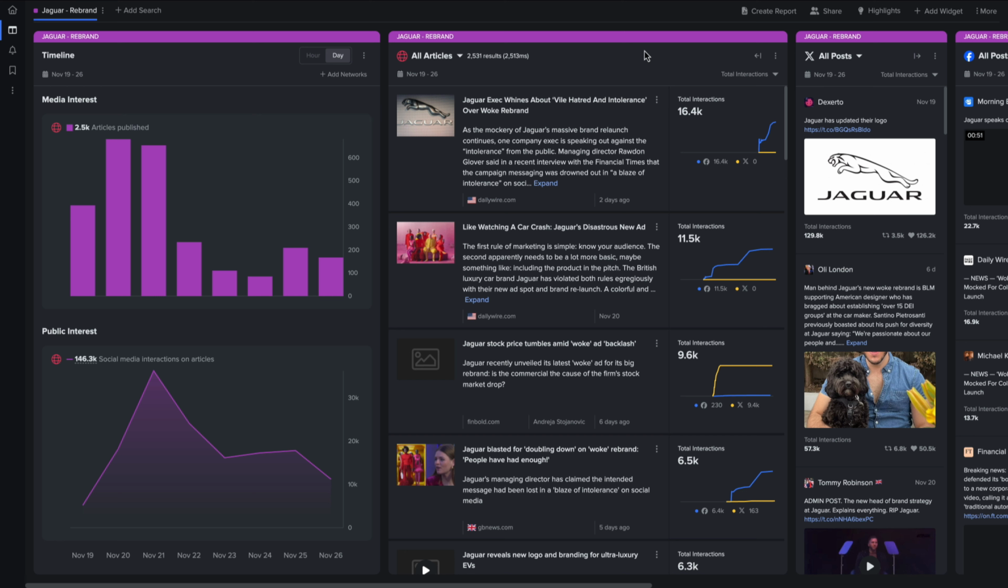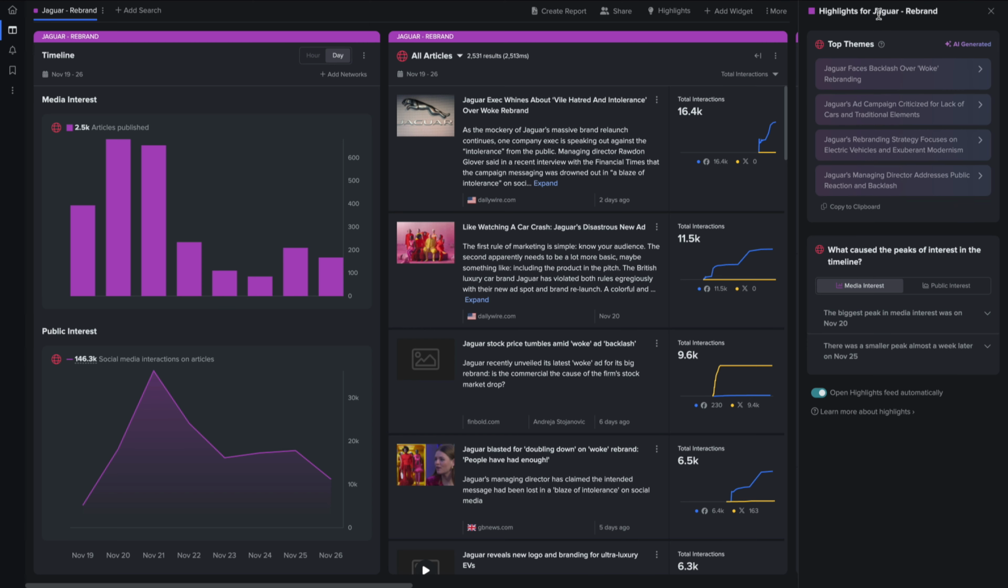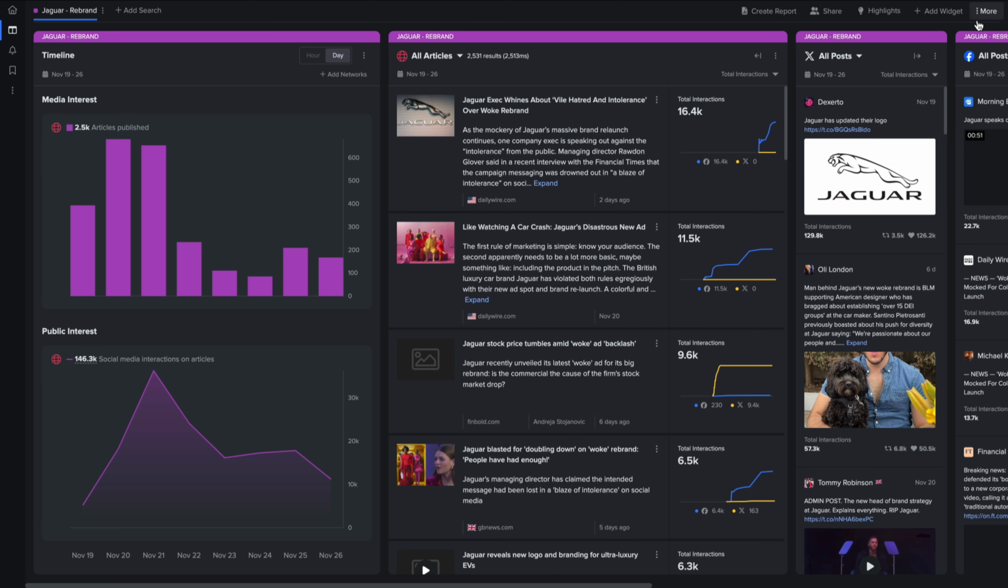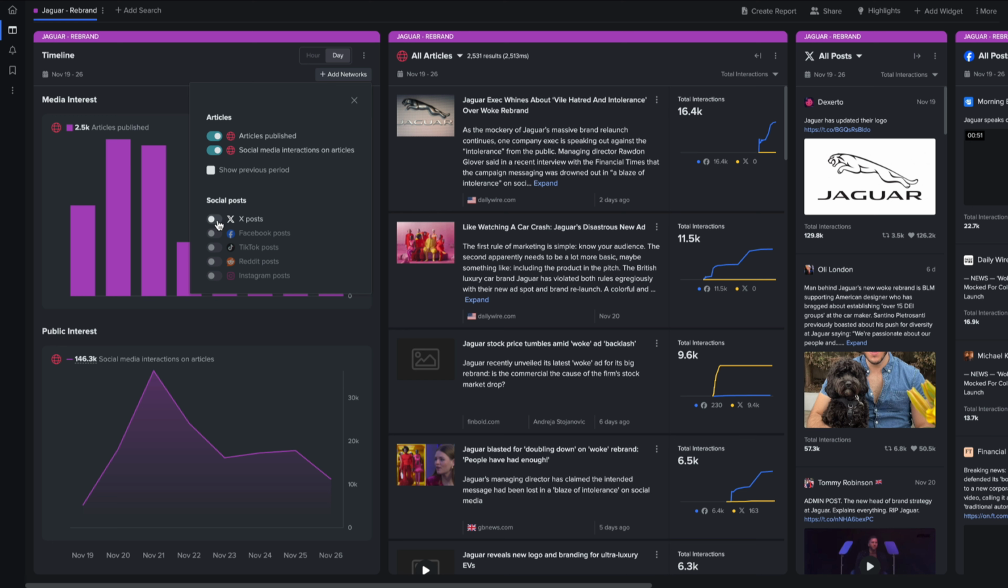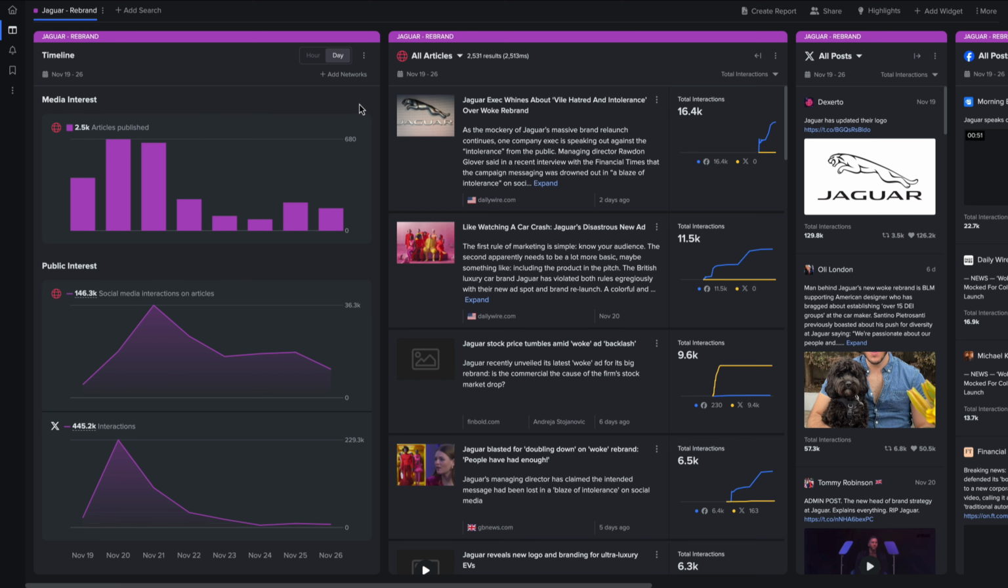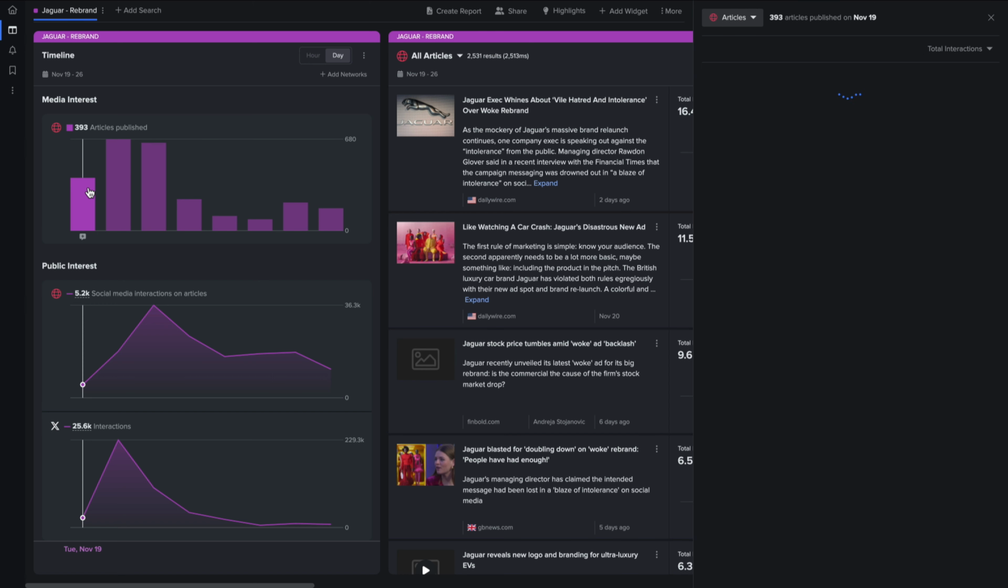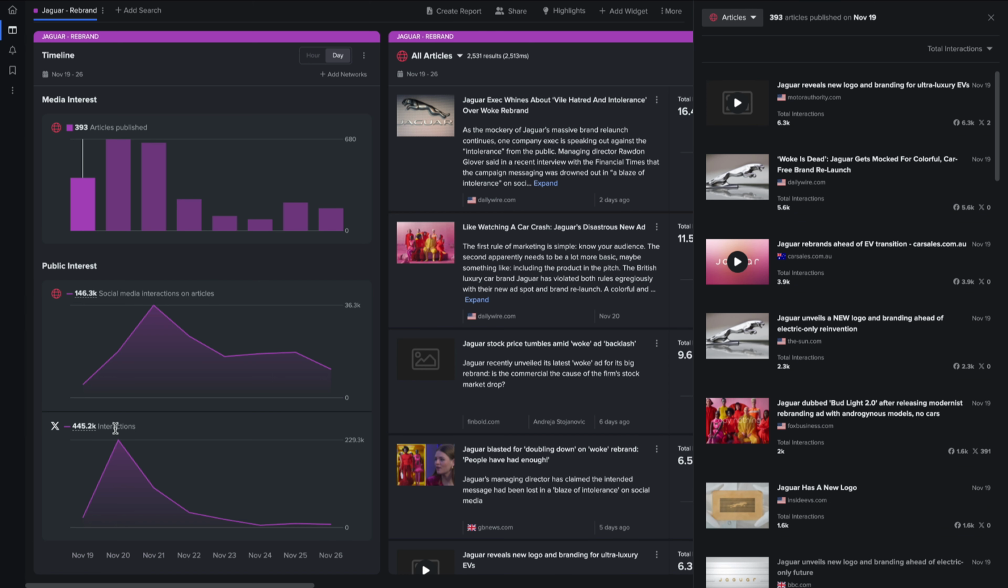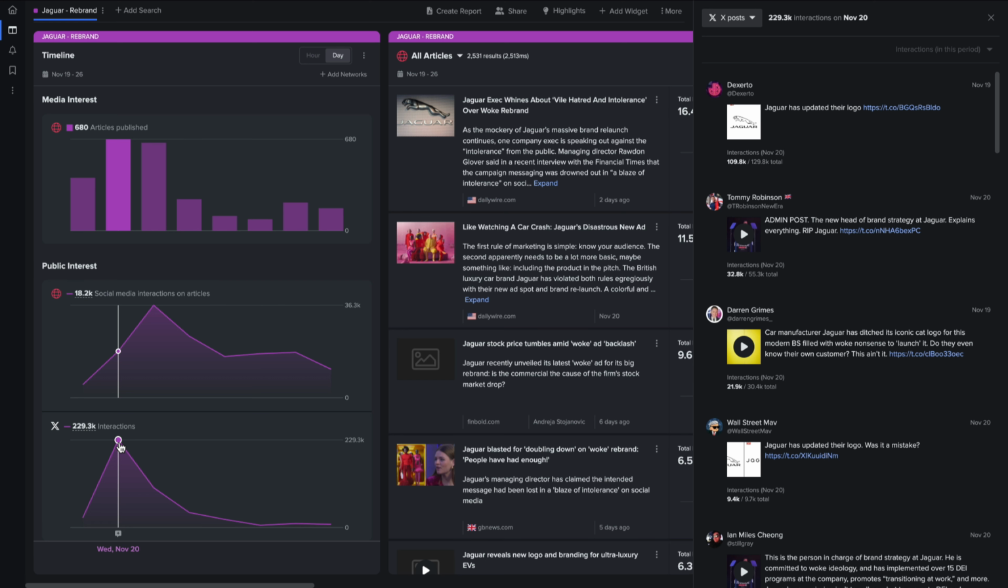Let's move on to a recent example and show how insights can move and spread across the internet. First, Jaguar had a controversial rebrand, according to our recently released AI generated top themes. Now, to read the timeline. The initial reveal sparked moderate media coverage, but the real momentum came from posts on X, where audiences voiced mixed reactions within hours. Criticism of the rebranding surged, and engagement on X outpaced interactions on articles.